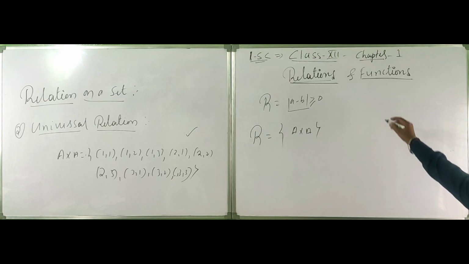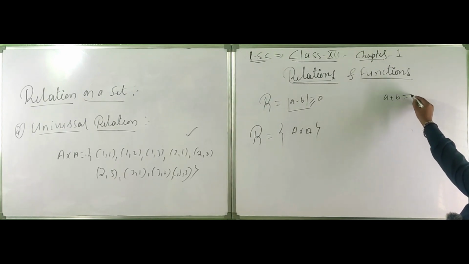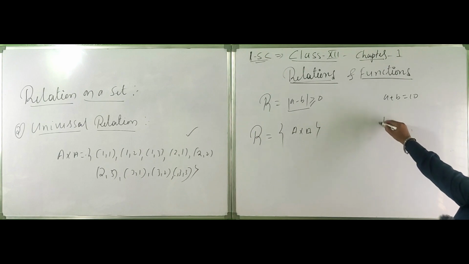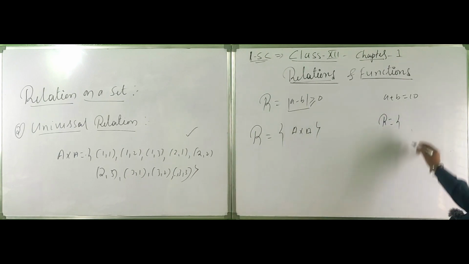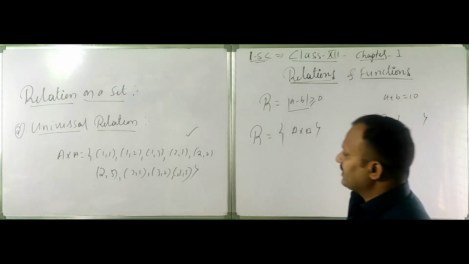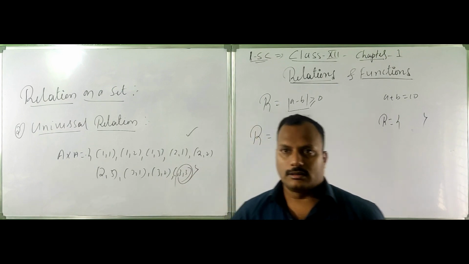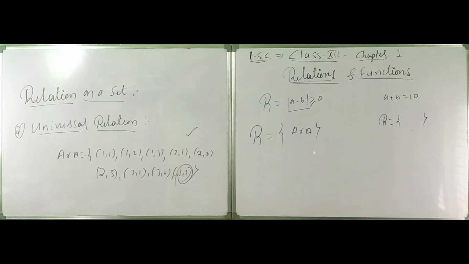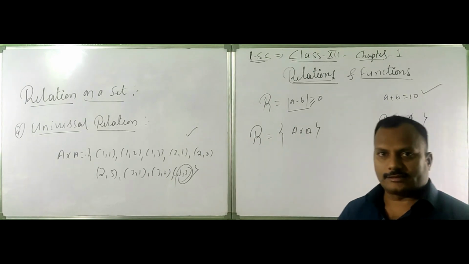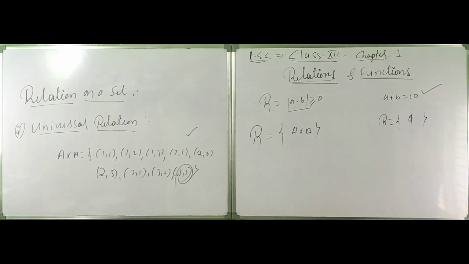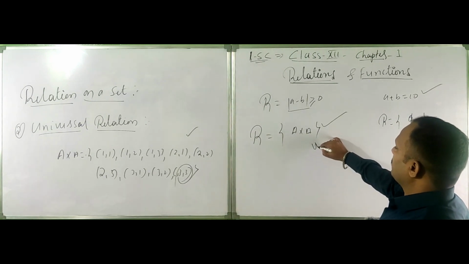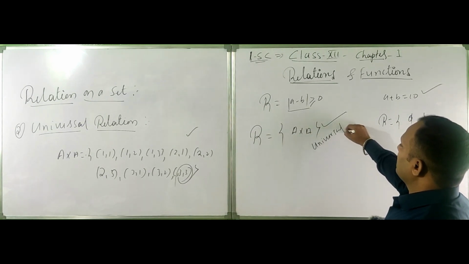In the empty relation, I had taken a plus b is equal to 10. In that relation I do not have any elements, because my elements are only 1, 2 and 3. The maximum sum of two values is 6, but they gave 10. So this is the empty set, right? And the empty set is a subset of any set. That's the definition. So this is called the universal relation.